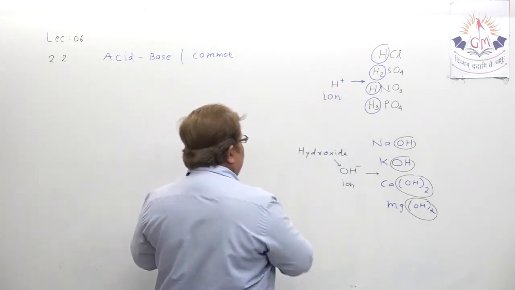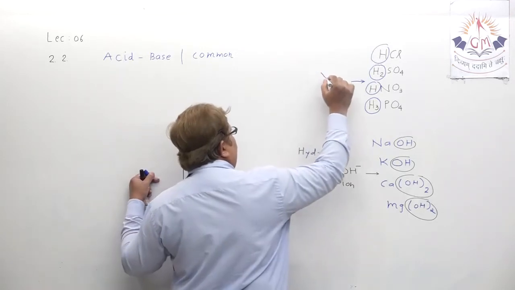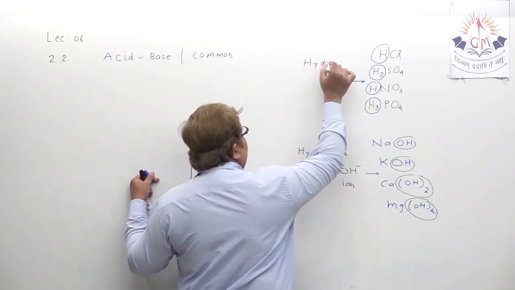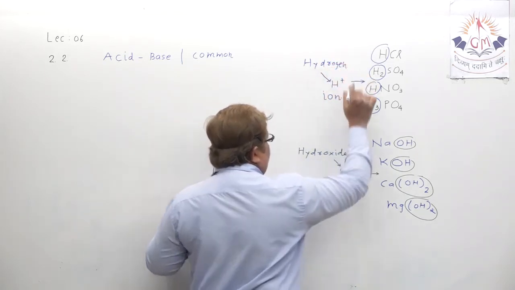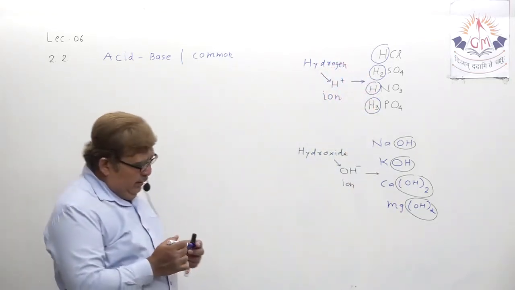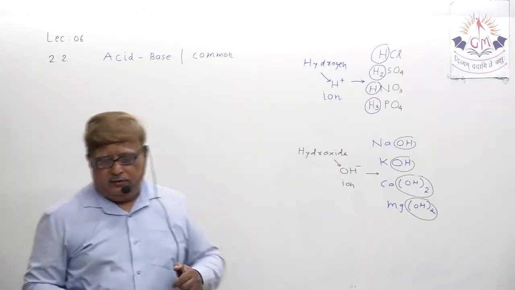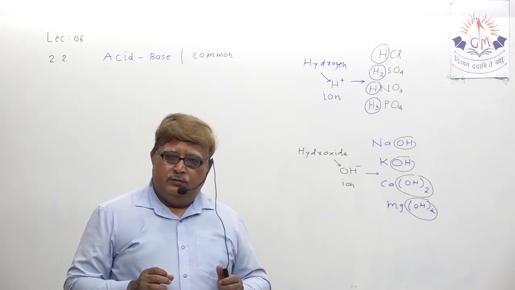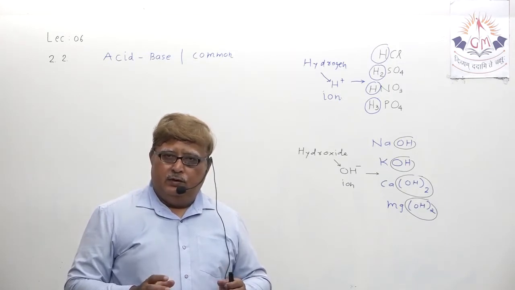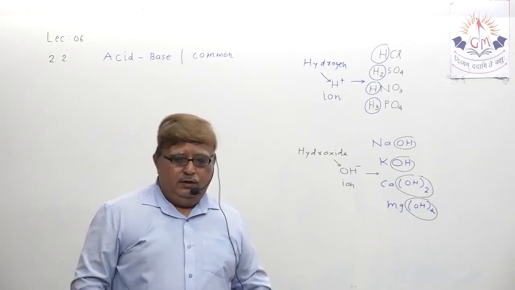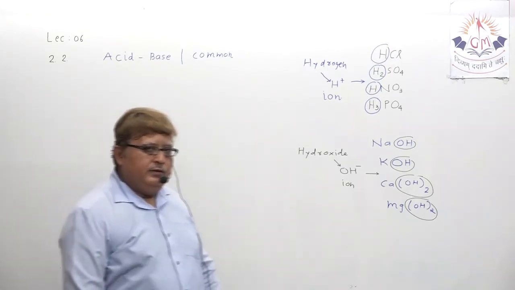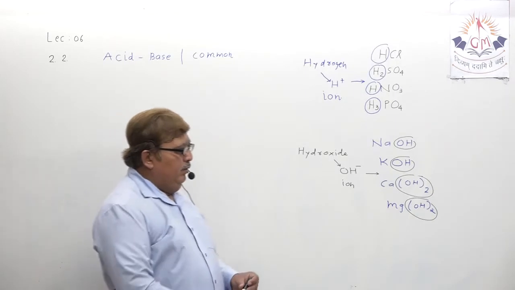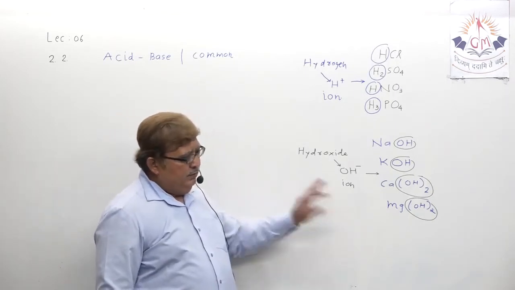So one thing is clear: all acids possess H plus ion and all bases possess OH minus ion.